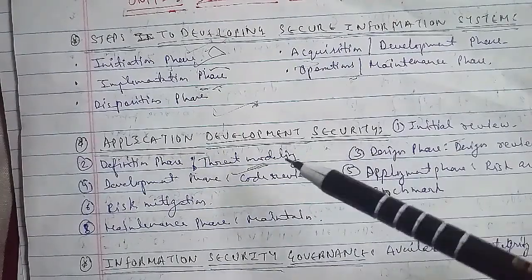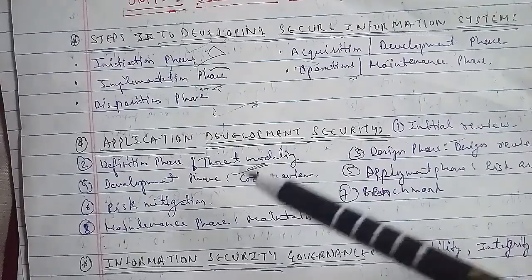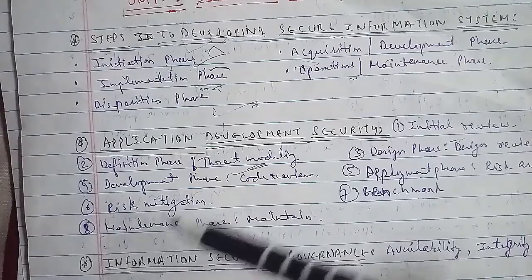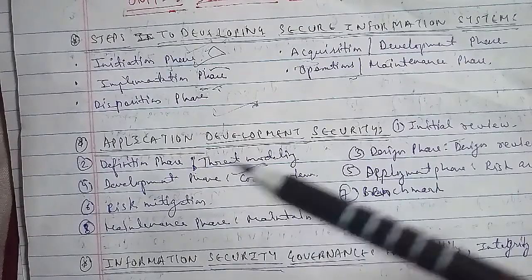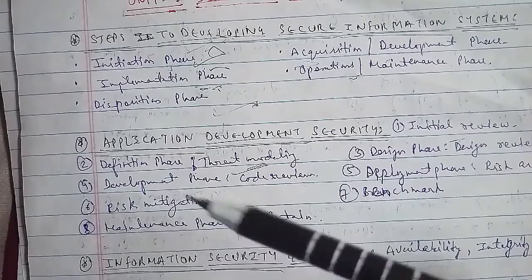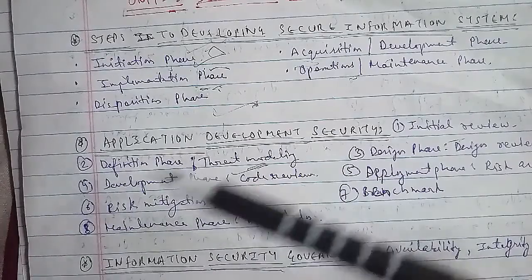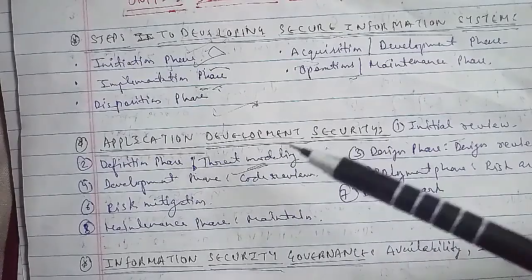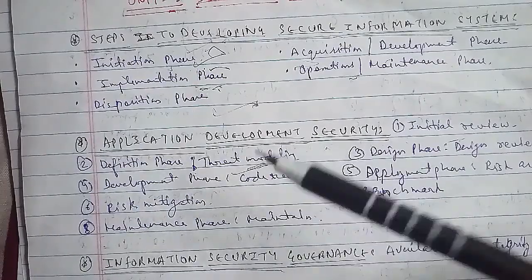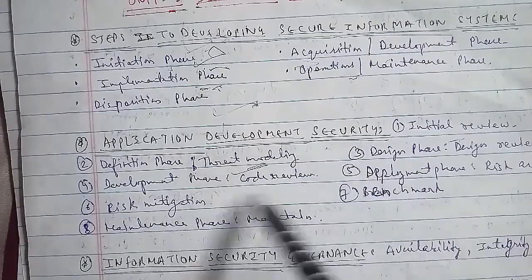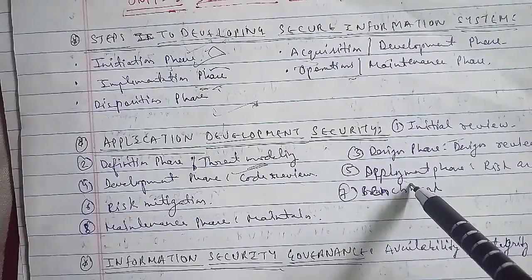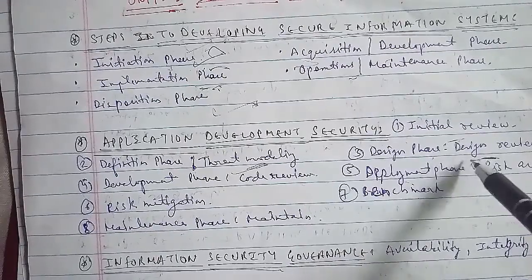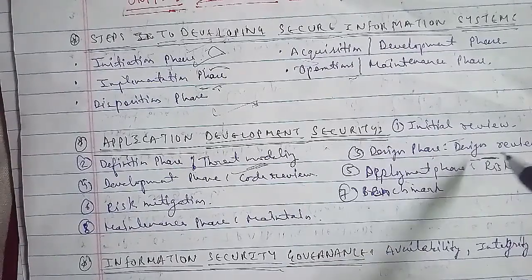The third we have is the design phase, that is the design review. In the design review, an important step is identifying the potential security risks at an early development stage. It is important that the review is conducted by an independent and objective moderator who is separate from the development team. This process involves reviewing application documents and interviewing the developers and the application owners as well, and reviews are held at each stage of the development process.